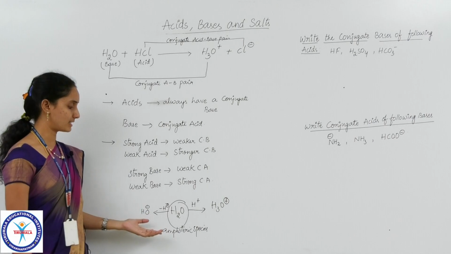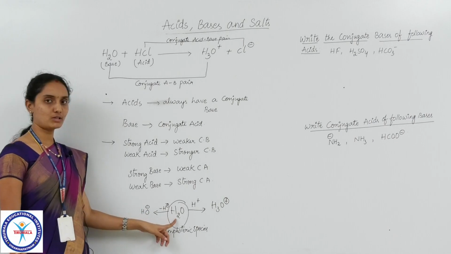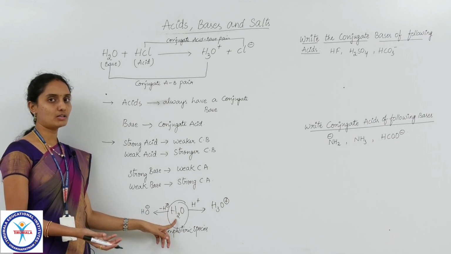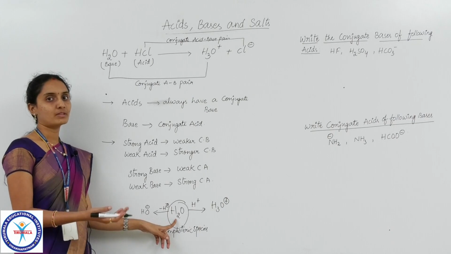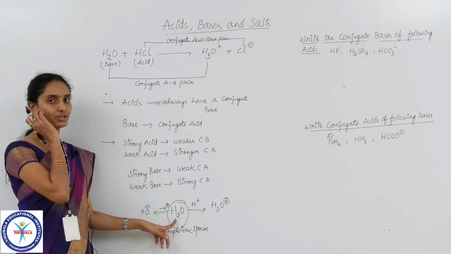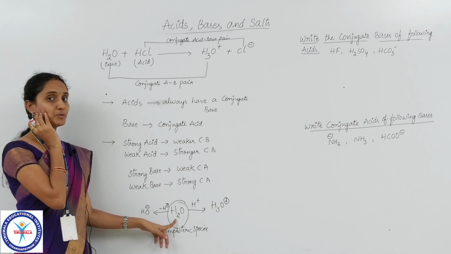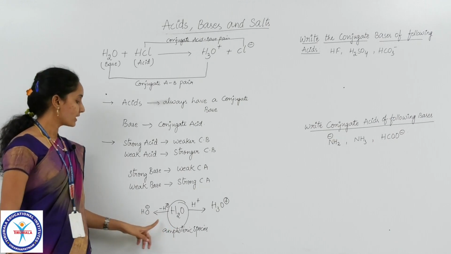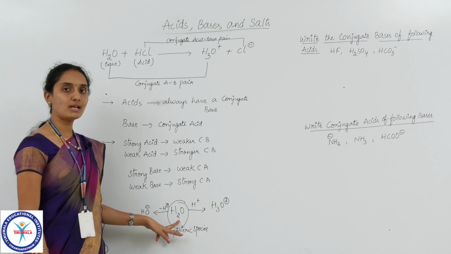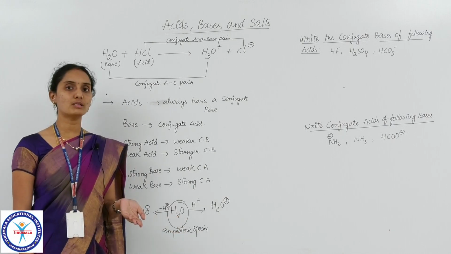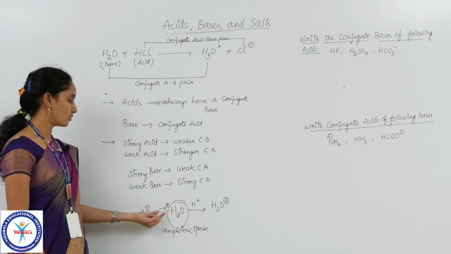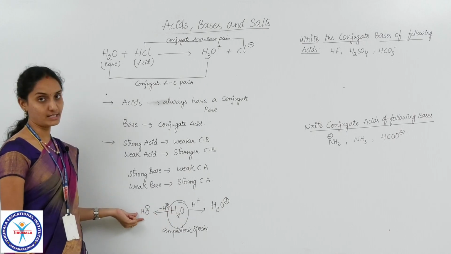So here we have an example: the water molecule can gain a proton, that is, accept a proton, and change into H3O+ ion, where it is acting as a base because a proton acceptor is a base. And the same water molecule has a tendency to lose a proton also in some cases to form the corresponding hydroxide ion.